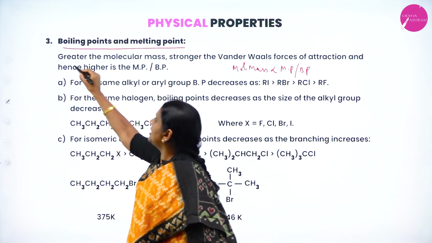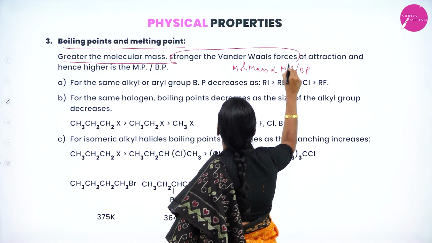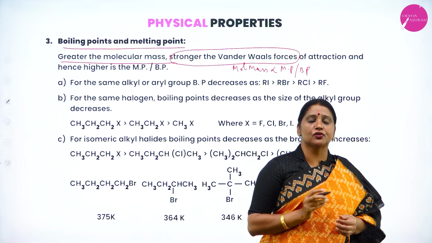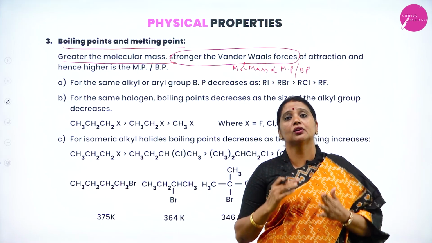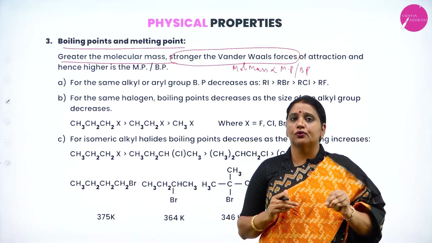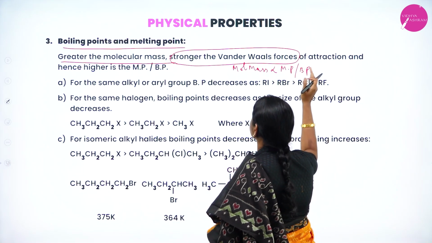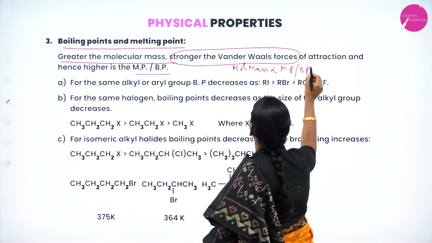As molecular mass increases, the van der Waals force of attraction, or intermolecular force of attraction, also increases, and the boiling point or melting point becomes high.